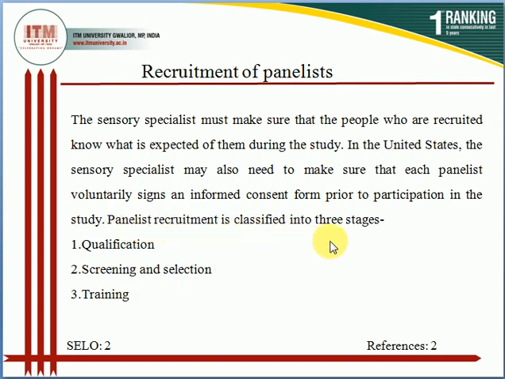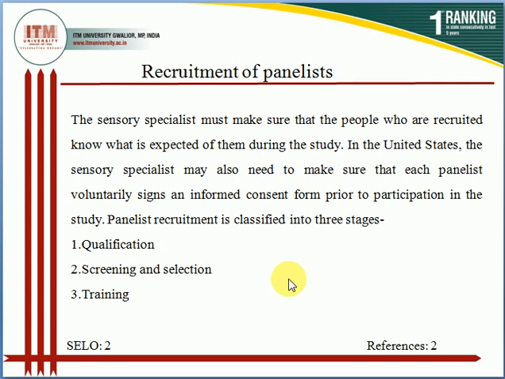Panelist recruitment is classified into 3 stages. There is some classification for the recruitment of panelists. There are some steps for the recruitment of sensory panelists: qualification, then screening and selection, then training. This is the process for the recruitment of panels.